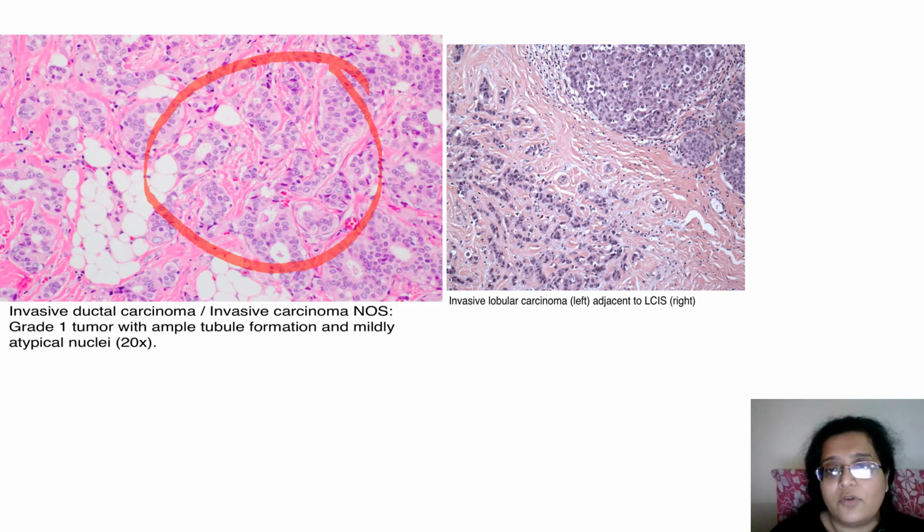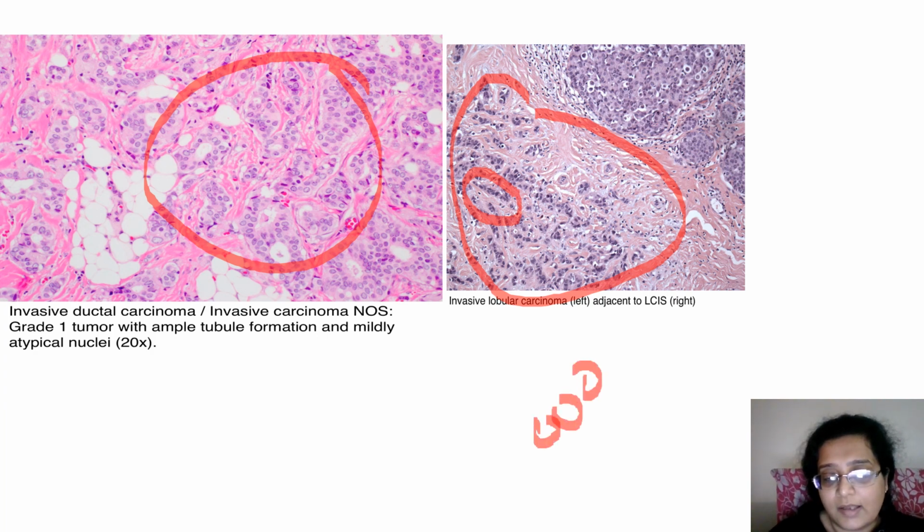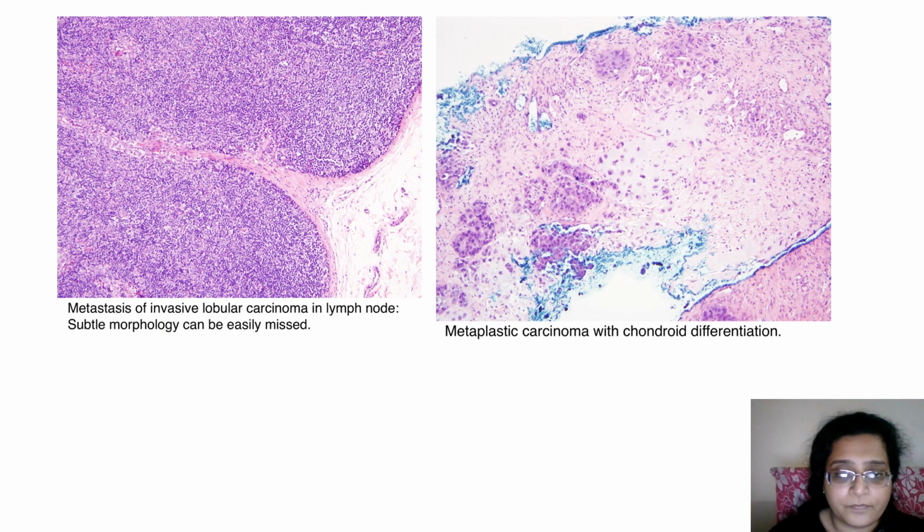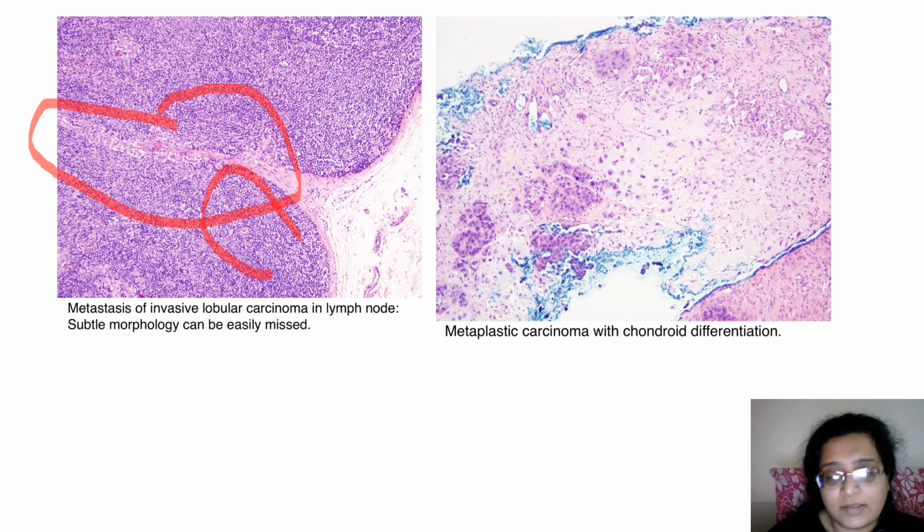And this is an invasive lobular carcinoma. The cells still appear monomorphic, but they are in an Indian file pattern, that is, cells are in a line and invading the stroma. This is a metastasis in the lymph node. See, a lot of lobular carcinoma is there. See, okay, and it is going in a single line in the lymph node.